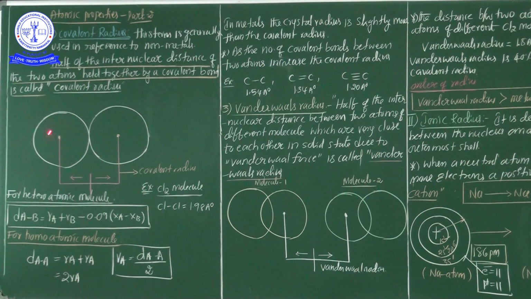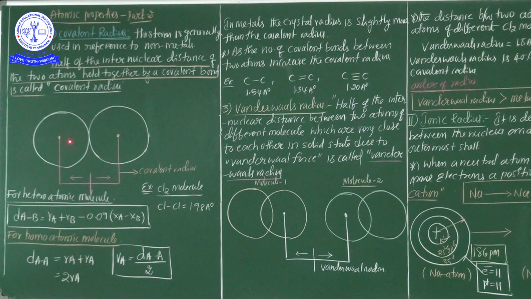For example, this is one atom and this is another atom, either heteroatomic or homoatomic. These two atoms are held together. First of all, this is atom A, this is atom B. Between A and B, one covalent bond is formed. Half of the internuclear distance of the two atoms held together by the covalent bond is called the covalent radius.